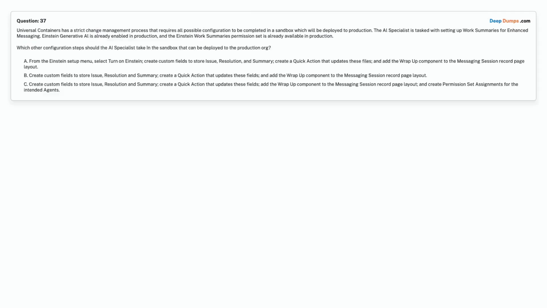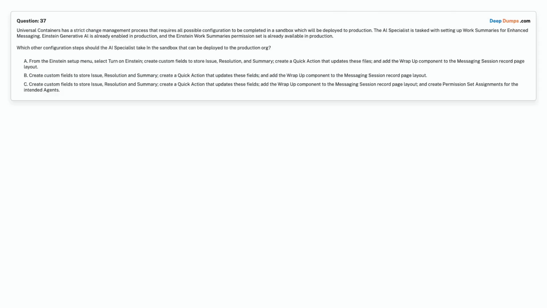Question 37. Universal Containers has a strict change management process that requires all possible configuration to be completed in a sandbox which will be deployed to production. The AI specialist is tasked with setting up work summaries for enhanced messaging. Einstein Generative AI is already enabled in production, and the Einstein Work Summaries permission set is already available in production. Which other configuration steps should the AI specialist take in the sandbox that can be deployed to the production org?